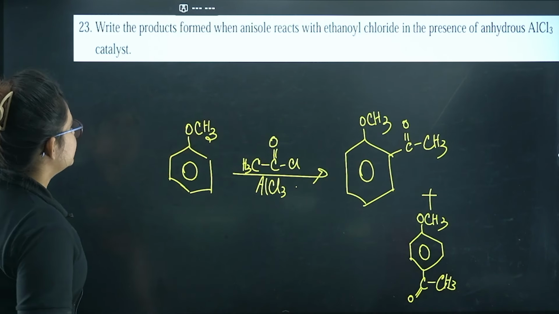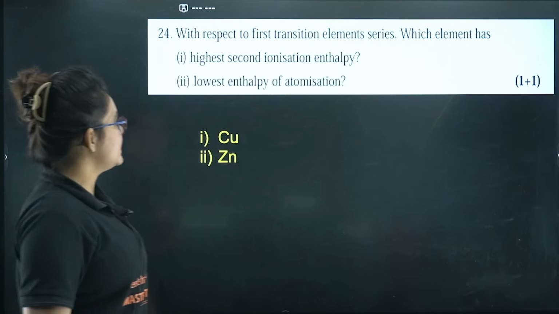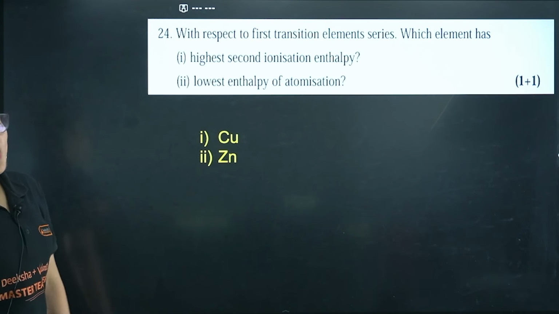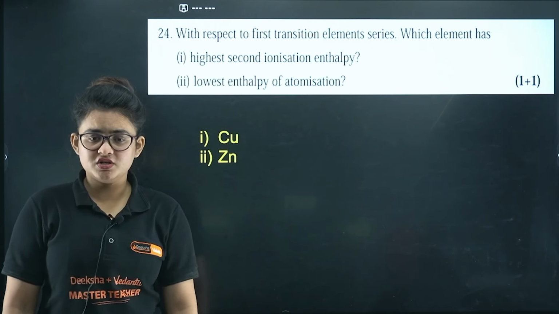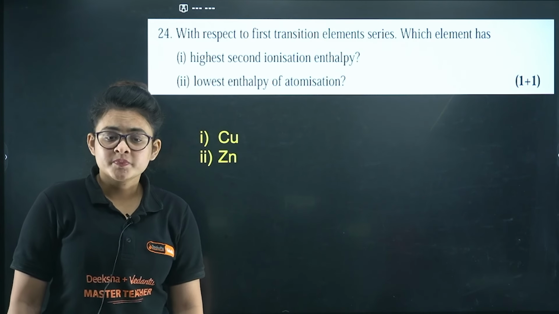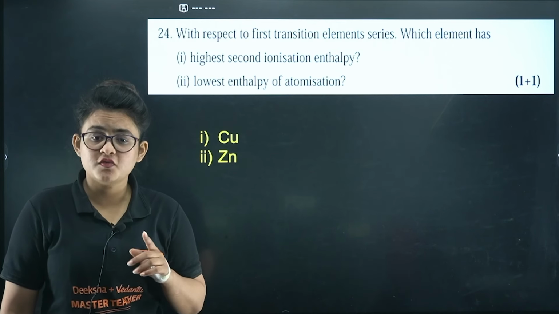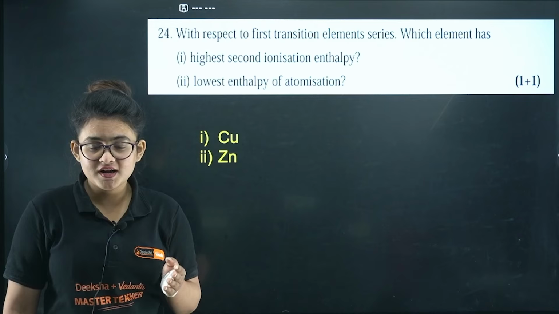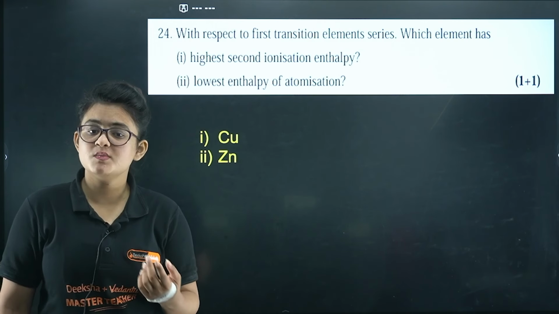Okay, let's proceed further. Here you can see, with respect to the first transition element series, which element has the highest second ionization enthalpy and the lowest enthalpy of atomization? So the highest second ionization enthalpy is definitely for copper, because we know the electronic configuration of copper is 3d10 4s1. So if you give first ionization energy, the 4s1 electron will be lost, then it will get 3d10 configuration. So if you want to further remove one more electron, you have to give some more energy to it.